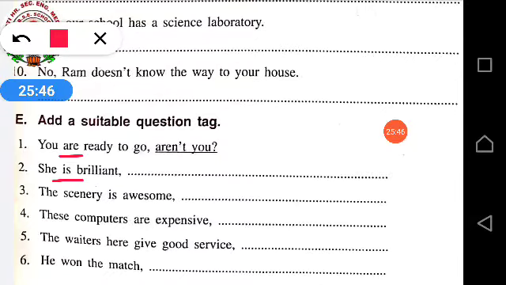She is brilliant. Isn't she? Question mark. The scenery is awesome. Scenery, it's a thing. So, isn't it? Question mark. These computers are expensive. Aren't they? The waiters here give good service. Here see, no helping verbs are given. But by seeing waiters, we can understand that it is plural. If only waiter was given, it would mean singular, but waiters, with S, means it is plural. So for plural we have to start with do. So what will come over here? Don't they? Question mark.